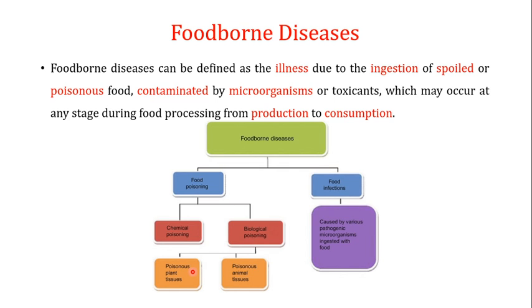The second important reason for foodborne diseases is food infection. What I mean by that is when the food gets contaminated by various pathogenic organisms, and when you ingest that food, it causes foodborne disease. That will be the focus of this video. We'll be focusing on Campylobacter jejuni, and in the following videos we'll focus on other important pathogenic microorganisms which, when they contaminate food, can lead to foodborne diseases.